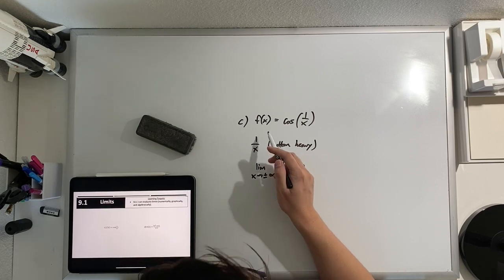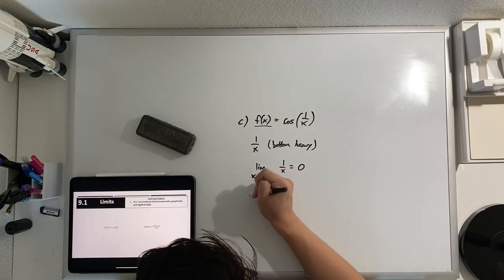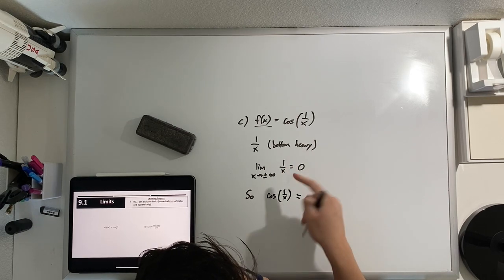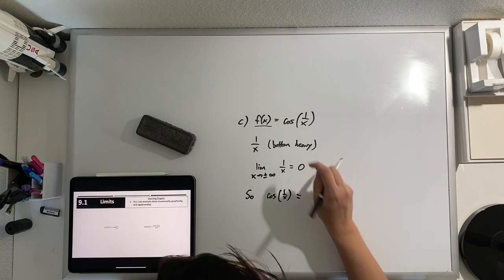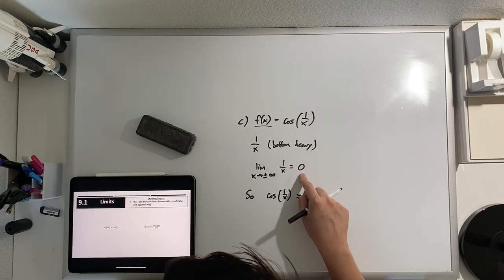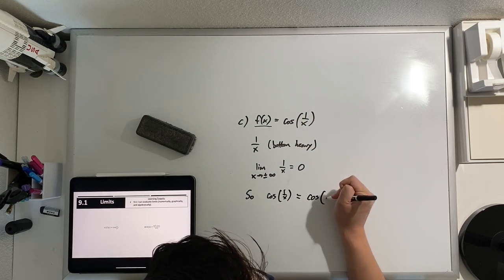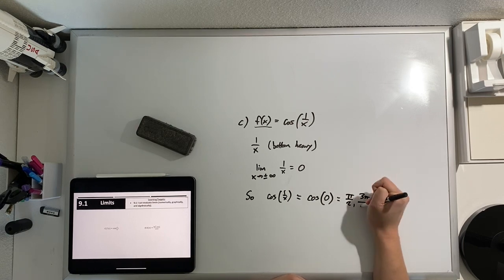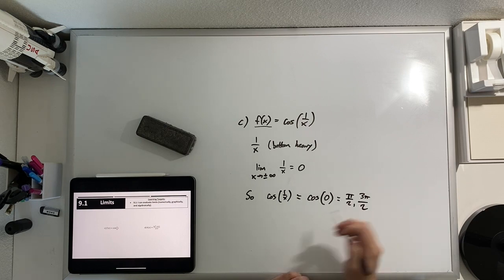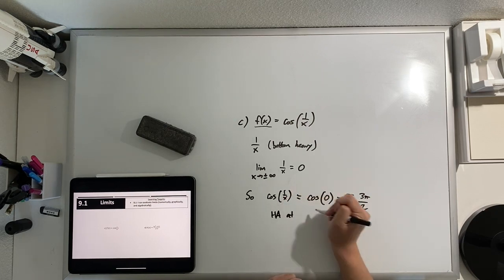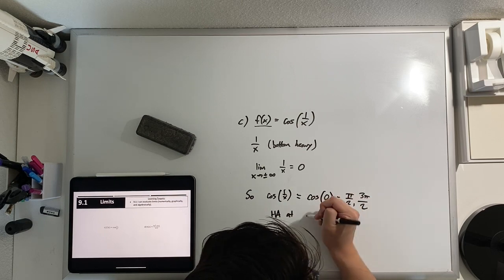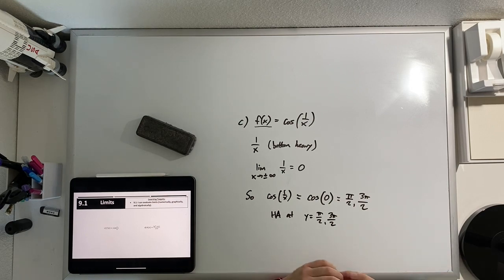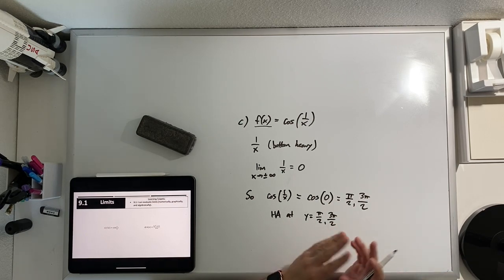So what is the horizontal asymptote of f of x? We have the cosine of 1 over x, which, as we approach positive or negative infinity, 1 over x is basically 0. So we have the cosine of 0. And the cosine of 0, of course, is pi over 2 or 3 pi over 2. So we have horizontal asymptotes at pi over 2, 3 pi over 2, and of course, anywhere else, since it's a periodic function, add 2 pi.